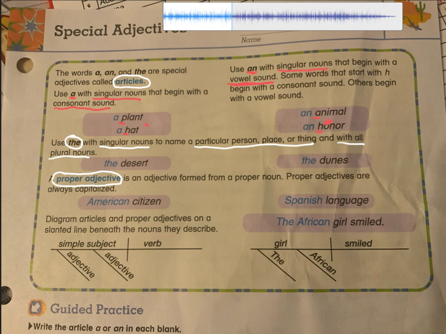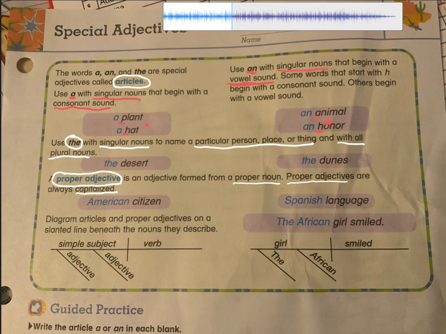A proper adjective is our other special adjective we're talking about today. A proper adjective is formed from a proper noun. So, proper adjectives then are always capitalized. Think a lot of times of your countries.